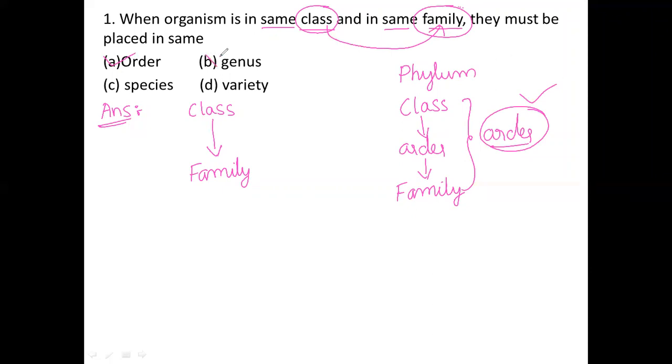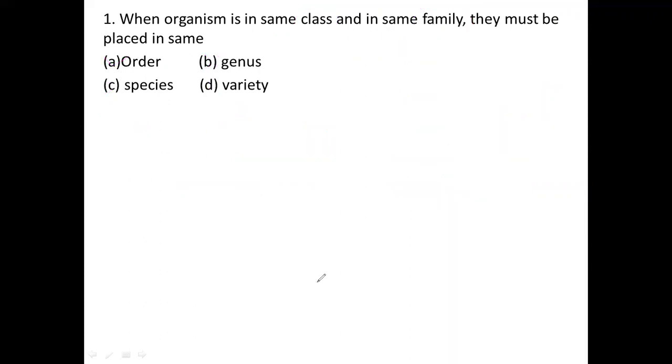Not genus; genus comes after family. Next, it is not a variety. Next it is a species: family, genus, species. Finally we get the species. So in between the class and family, we got the order. So I would pick this option for this question. This is the correct option. I hope you can understand this question. Now I would like to move on to the next question.